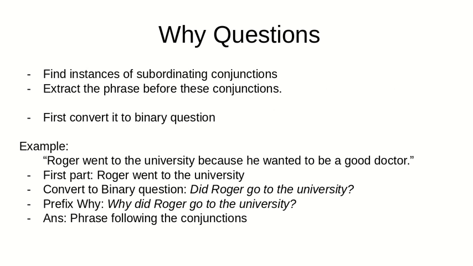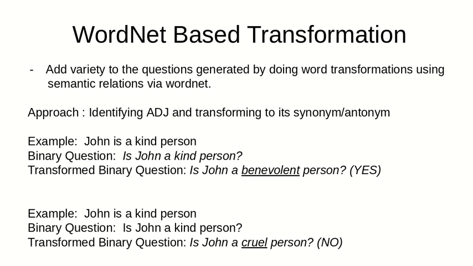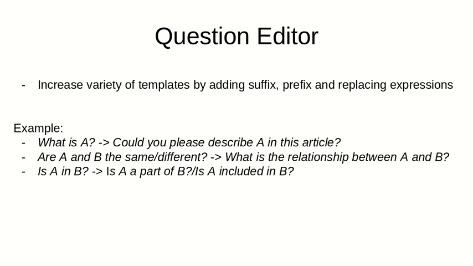For why question, we identify subordinate conjunctions such as because, since, so, and due to. The phrases following these conjunctions will be the reason for why, and then we could form a why question by first generating a binary question and turning it into a why question. After primitive description generation, we add a variety of questions generated by doing word transformation using semantic relations via WordNet. Say we got is John a benevolent person from is John a kind person. We also use a question editor to increase the diversity of questions by changing the template in multiple forms. From is A and B the same, we can get what is the relationship between A and B.